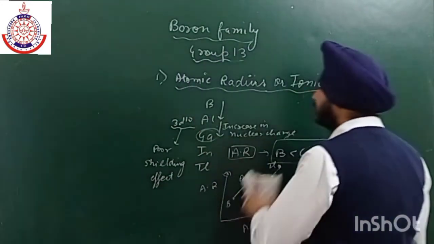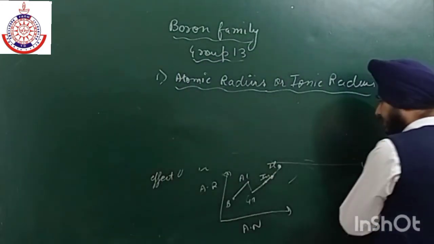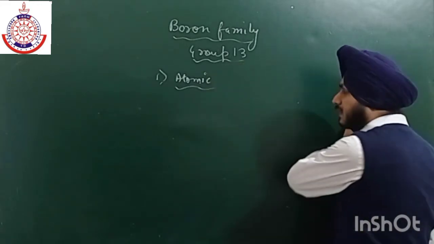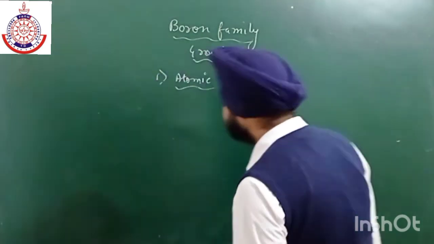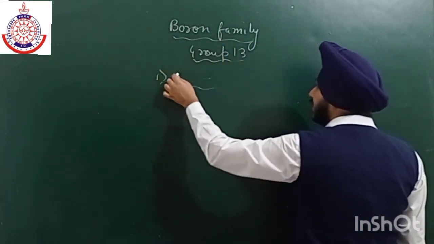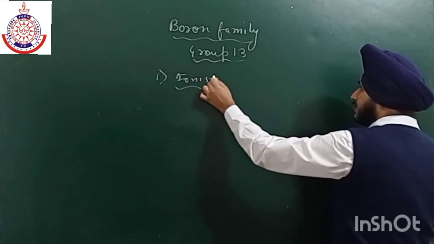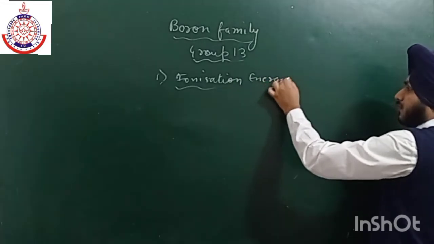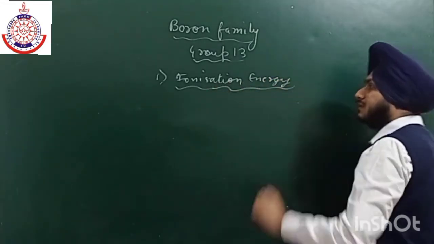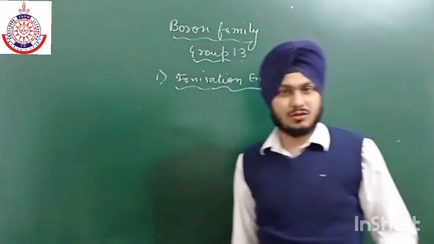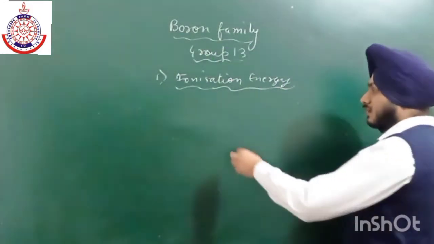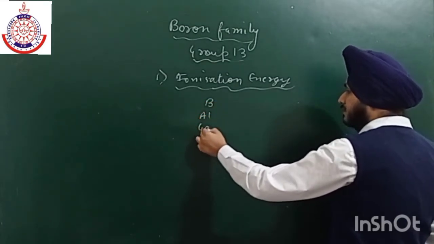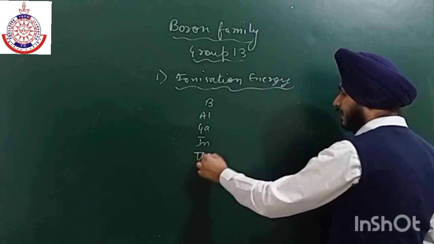Now the second property is very important, that is ionization energy. Ionization energy is the amount of energy required to eject electron from the gaseous atom. Now if we talk about this property, that is ionization energy, there is also no regular trend, as I have already told you. So as we move from boron to aluminium, and then gallium, then indium, and then thallium.